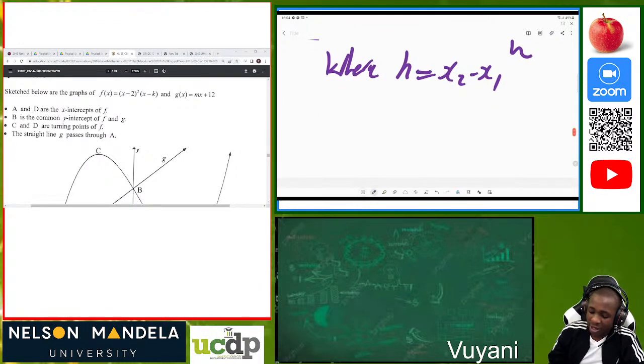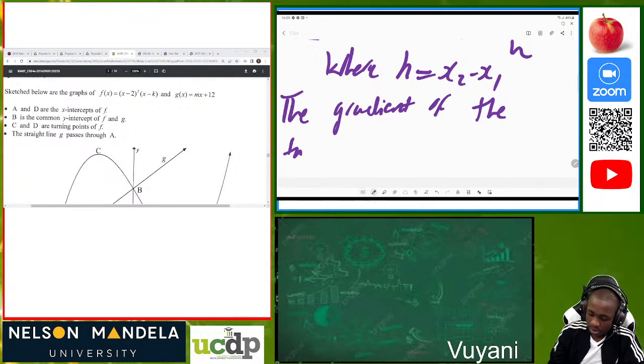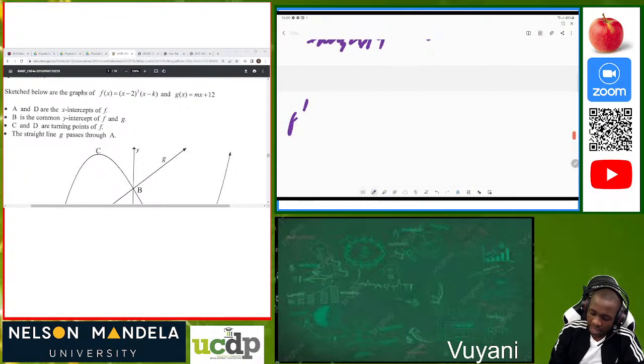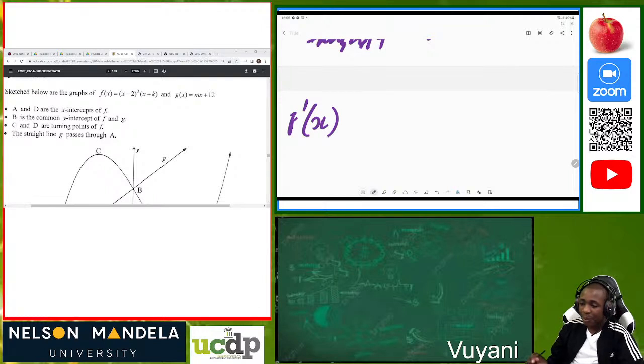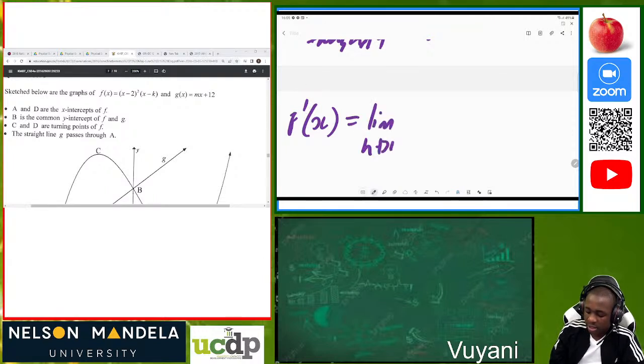So it means that the gradient of the tangent is, and now that's when we are introducing f prime. f prime of x represents the first derivative, and it is equal to the limit as h tends to 0 of f of x plus h minus f of x divided by h.